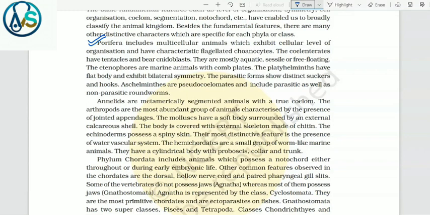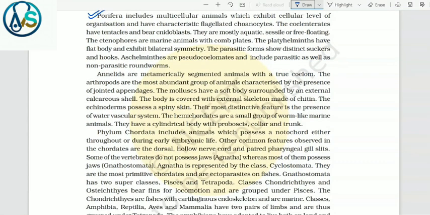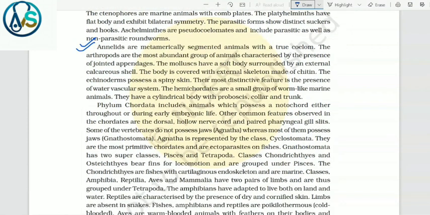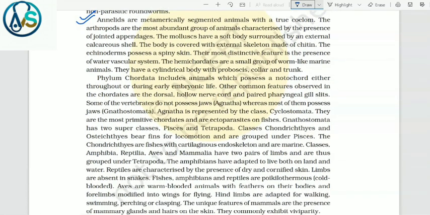The platyhelminthes have a flat body and exhibit bilateral symmetry. The parasitic forms show distinct suckers and hooks. Aschelminthes are pseudocoelomates and include parasitic as well as non-parasitic roundworms. Annelids are metamerically segmented animals with a true coelom. The arthropods are the most abundant group of animals characterized by the presence of jointed appendages. The mollusks have a soft body surrounded by an external calcareous shell. The body is covered with external skeleton made of chitin. The echinoderms possess a spiny skin. Their most distinctive feature is the presence of a water vascular system.